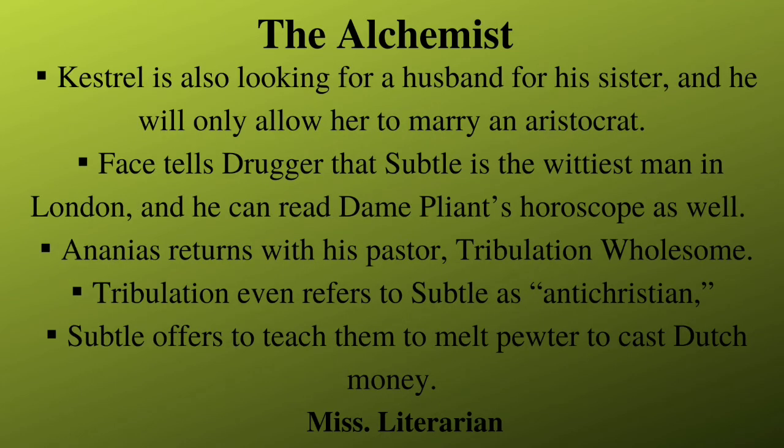Kestrel is also looking for a husband for his sister, and he will only allow her to marry an aristocrat. An aristocrat is a person who is noble and a member of the highest social class. Face tells Drugger that Subtle is the wittiest man in London and can read Dame Pliant's horoscope as well. Drugger agrees to bring Dame Pliant and her brother to see them, and Face excitedly tells Subtle about the widow. As Dame Pliant and her brother come in, they briefly argue about her wedding.